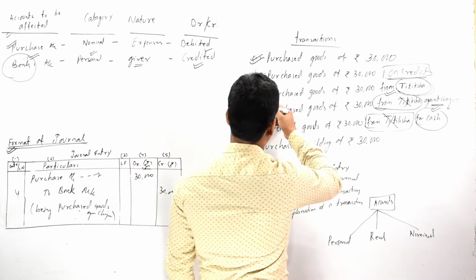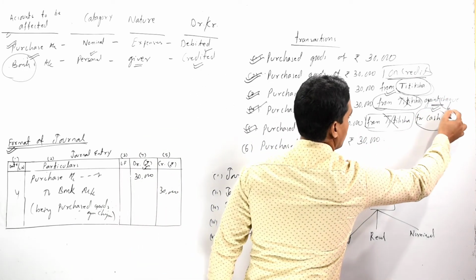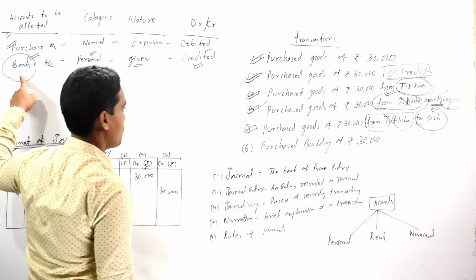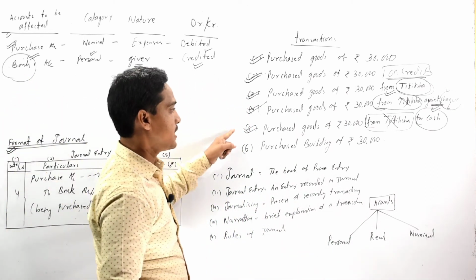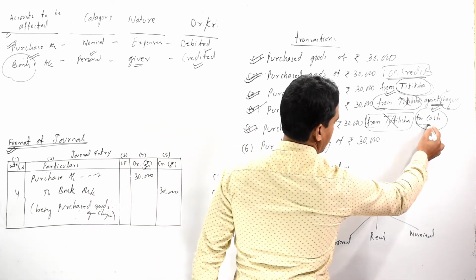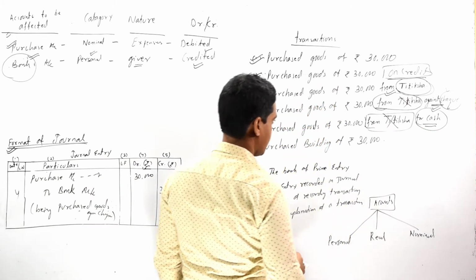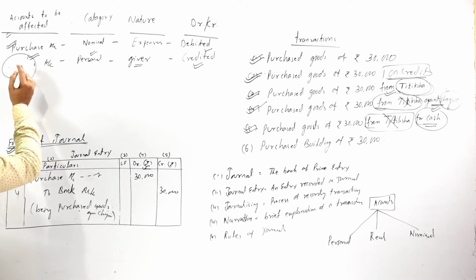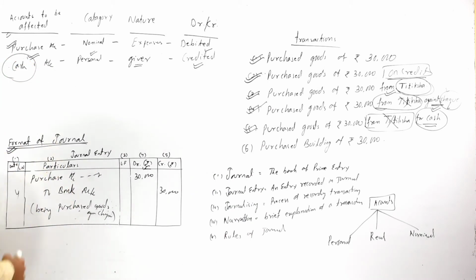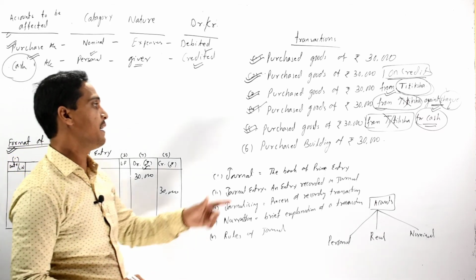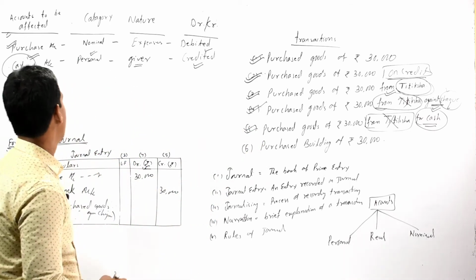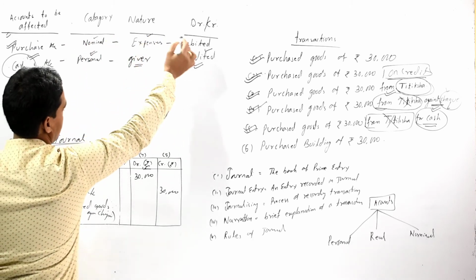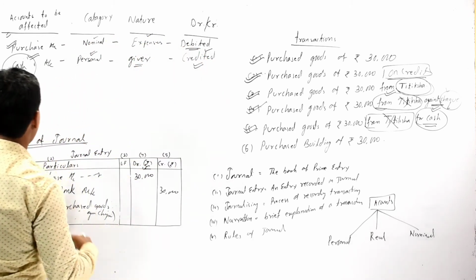In case of our fourth transaction, we used the check for payment, so there we used our bank account. But in case of the fifth transaction, as we are using cash, our purchase account and cash account should be affected in the given transaction. Purchase account is a nominal account and as it is an expense, it should be debited.